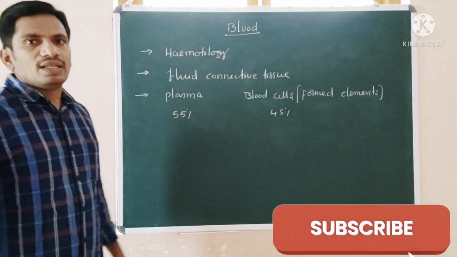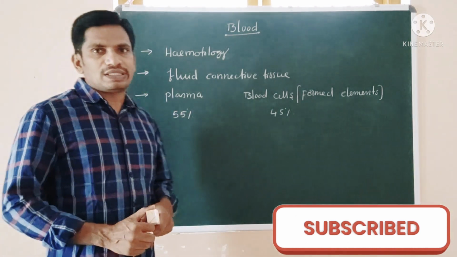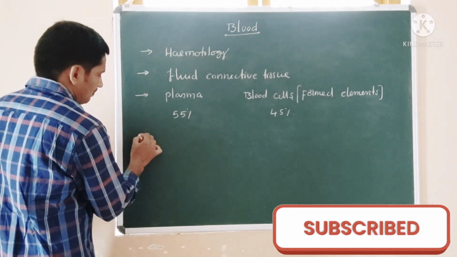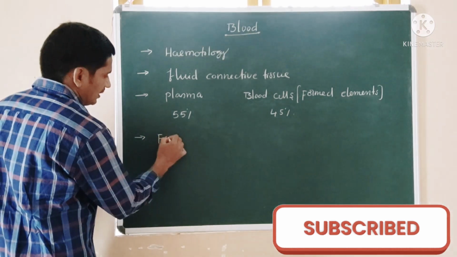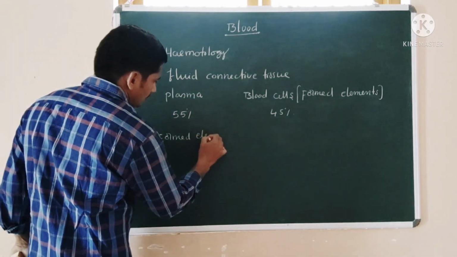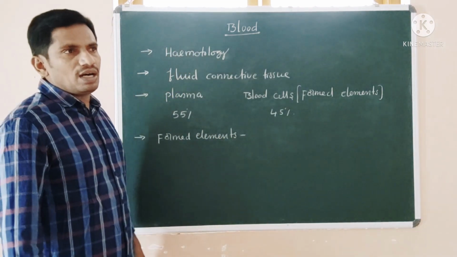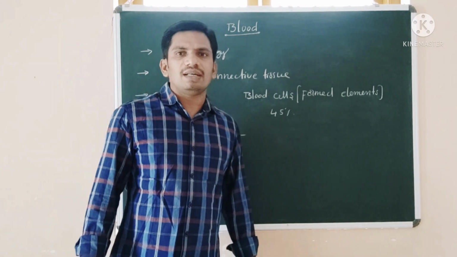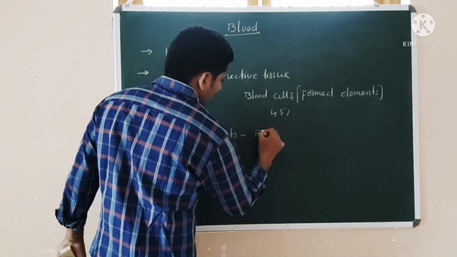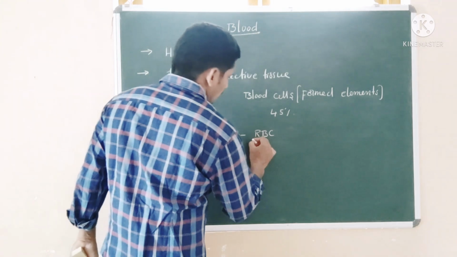Now here, see, an adult healthy human has 5 to 6 liters of blood. The blood corpuscles are the formed elements. These formed elements consist of RBC, WBC and platelets. Now if you are talking about RBC, we call them erythrocytes.